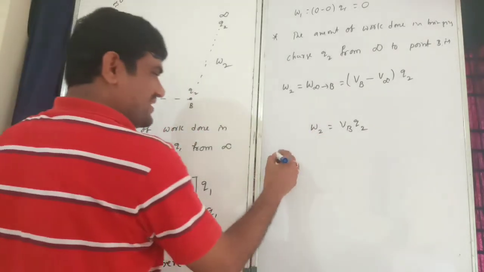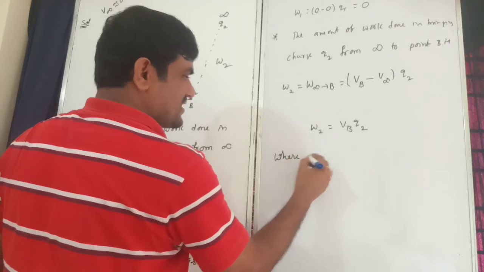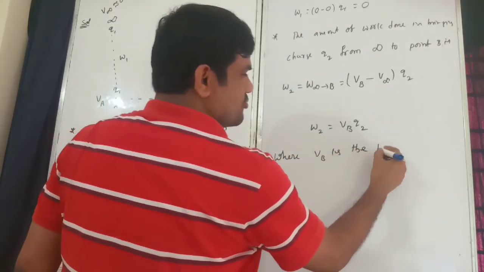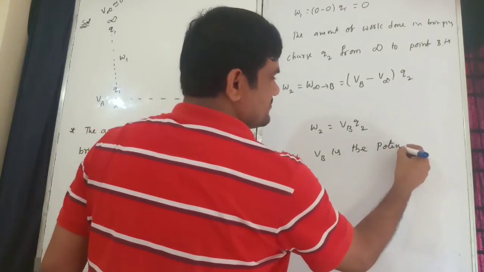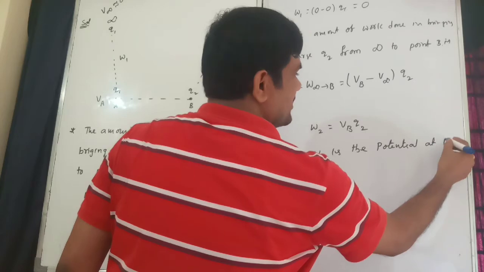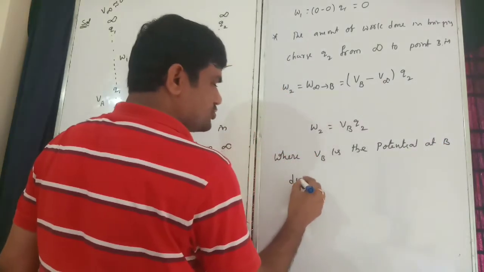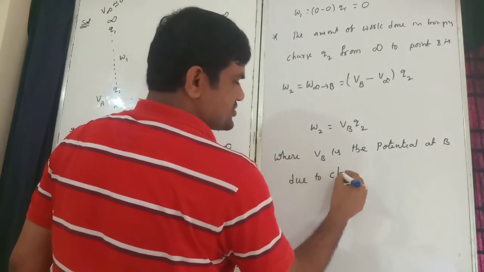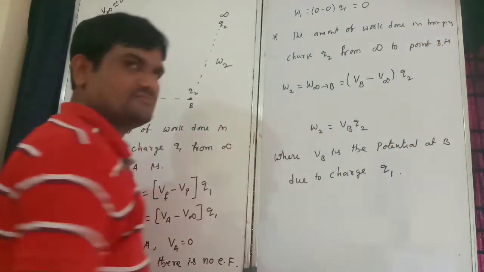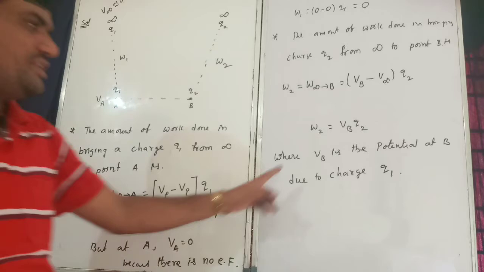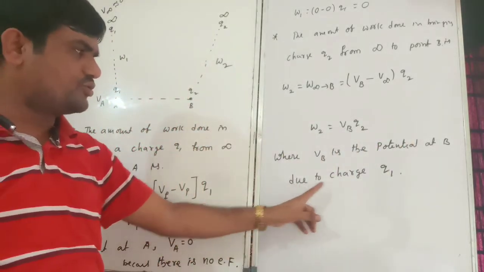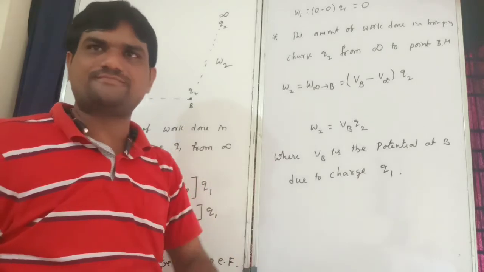Alright? So VB is the potential at B due to charge Q1.